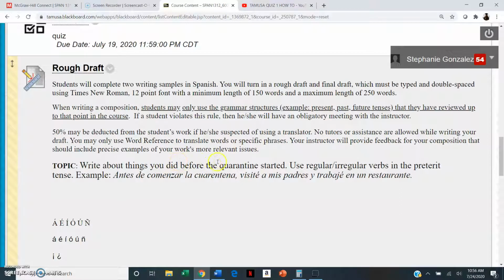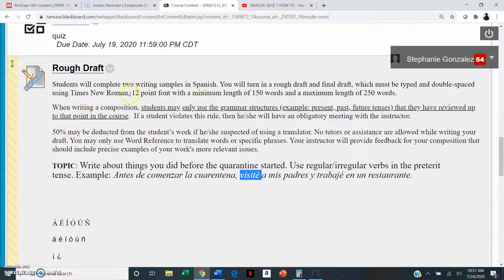Write about things you did before the quarantine started. And you should be using regular and irregular verbs in the preterite tense. And here it gives you an example. Antes de comenzar la cuarentena, visité a mis padres y trabajé en un restaurante. So here is the verb trabajé and visité. These are both in the yo form, past tense, preterite. Okay? And we have some instructions up here.